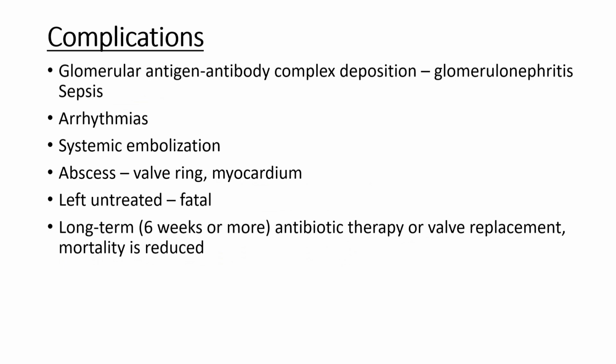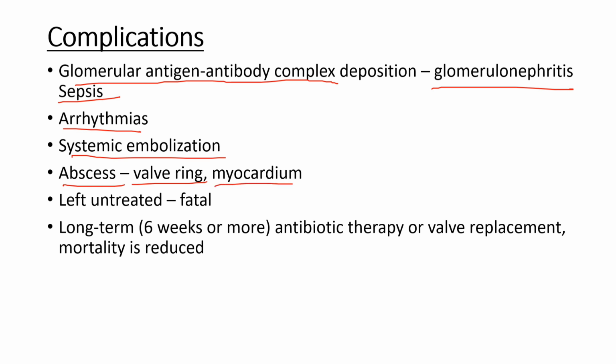Now at last, complications. There will be immune complex deposition, which will lead to glomerulonephritis and sepsis. There will also be arrhythmias, systemic embolization, and abscess formation in the ring of the valves and then in the myocardium. If it's left untreated, it is very fatal and deadly, and can cost the patient's life. On long-term treatment with antibiotic therapy, that is 6 weeks or more, or valve replacement, mortality can be reduced.